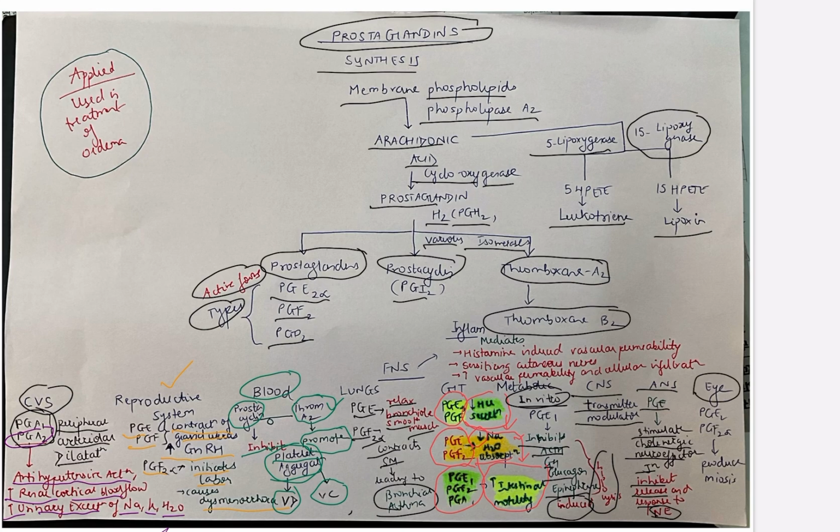What is the effect on eye? PGE2, PGF2 alpha produce miosis. That's about the functions. The applied prostaglandins are used in the treatment of edema.